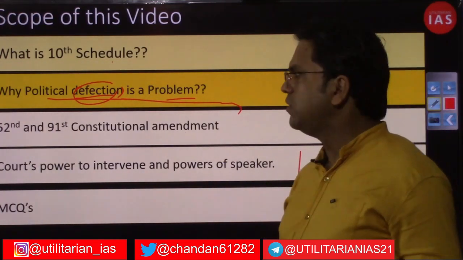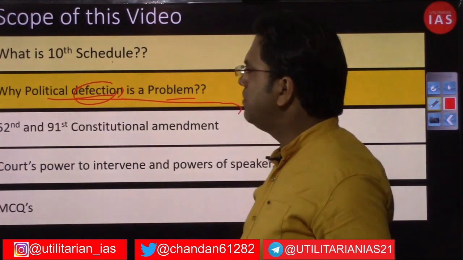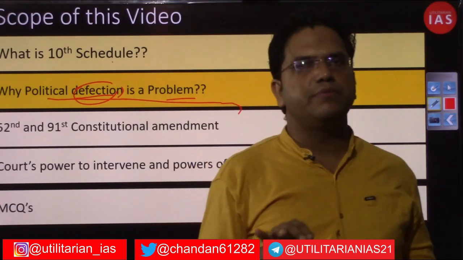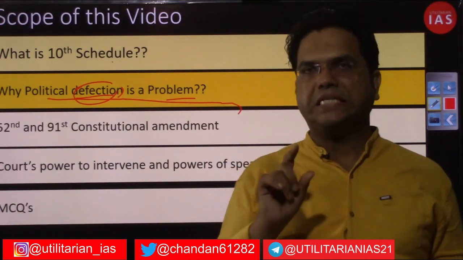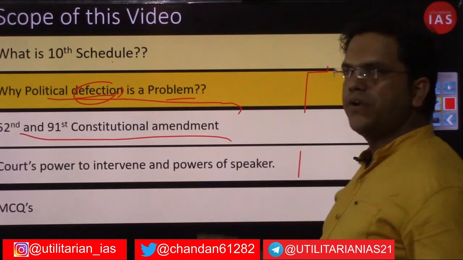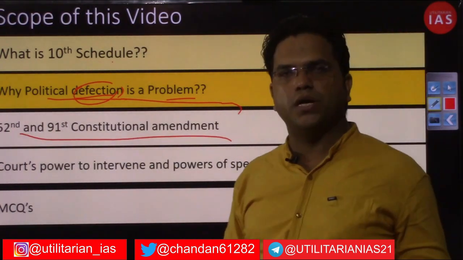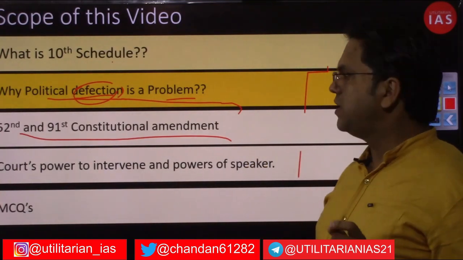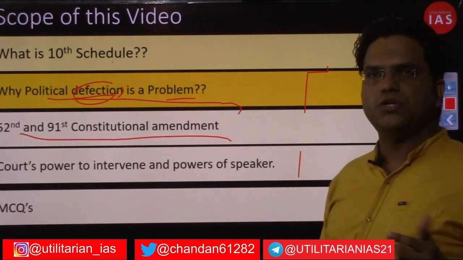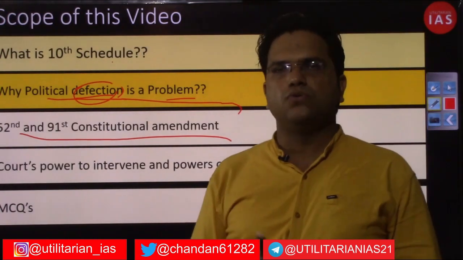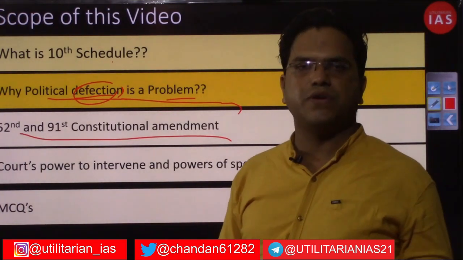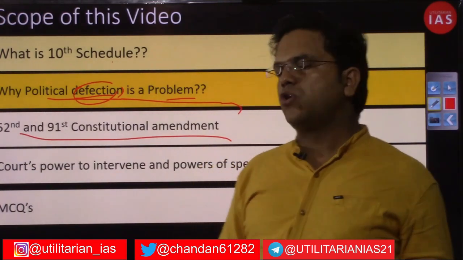Then we will be talking about the 52nd Constitutional Amendment: in what political circumstances in the year 1985 this amendment was brought into the Indian Constitution, and what changes it brought. It amended 4 articles of the Indian Constitution. Here you will have to be careful, because this is coming up spontaneously and has not been added to this slide, nor will you find this information in Laxmikant. So listen carefully: what changes did the anti-defection law, the 52nd Constitutional Amendment, bring?